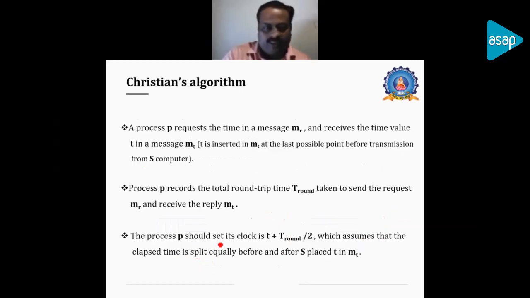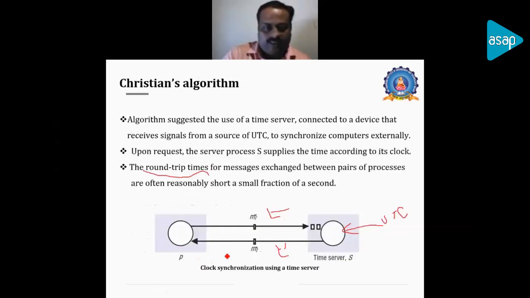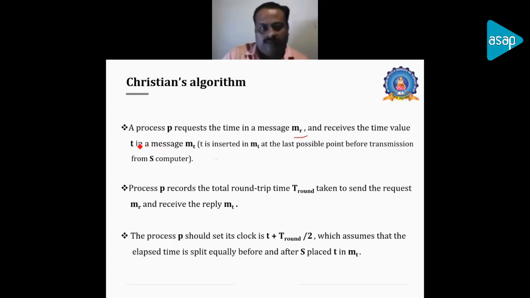And as we have seen, the time value is embedded in a message m t, and the server sends that message back, updating the process. Here the round trip time will be represented as t round, and the reply will be received using m t. The process will record the total round trip time, t round, taken to send the request m r and receive the reply. That will be calculated at the receiving side, and the process should set its clock to t plus t round by 2.